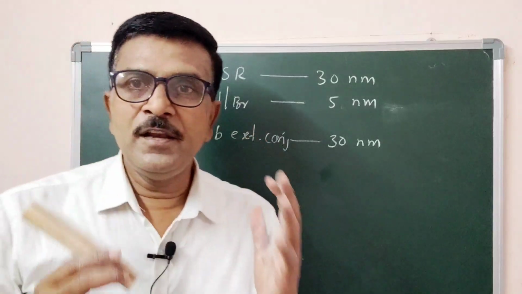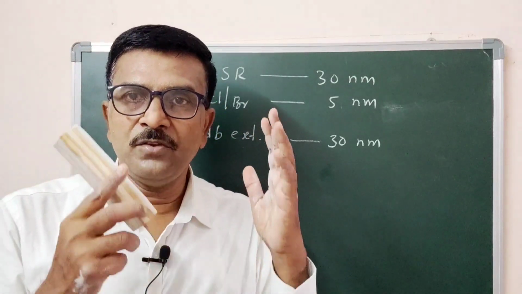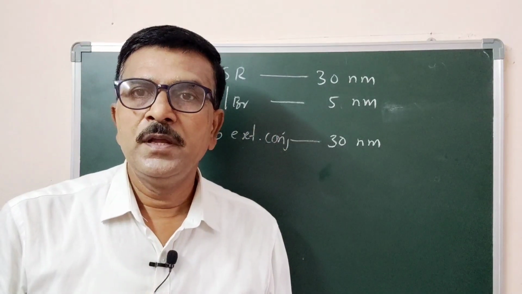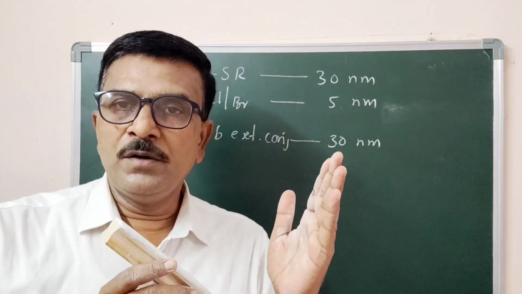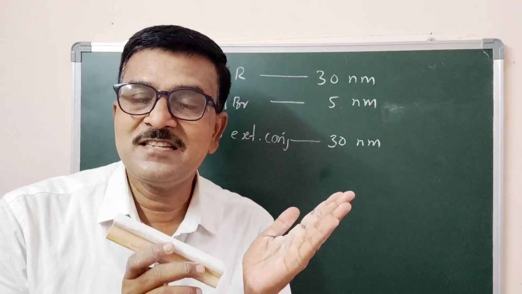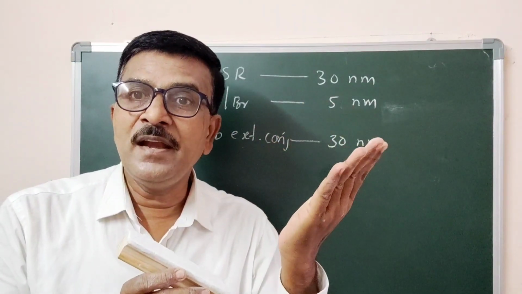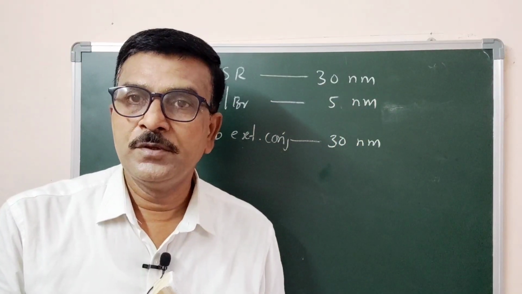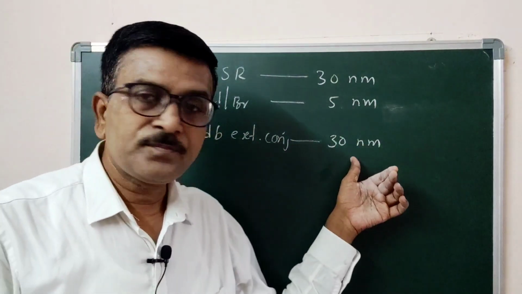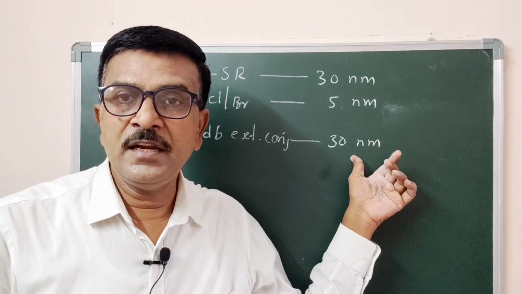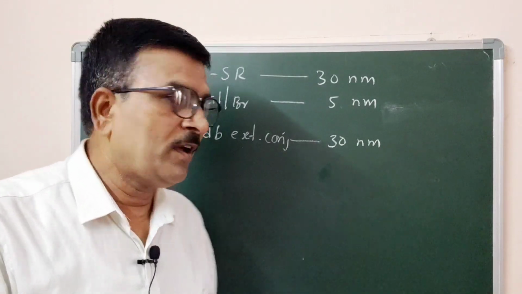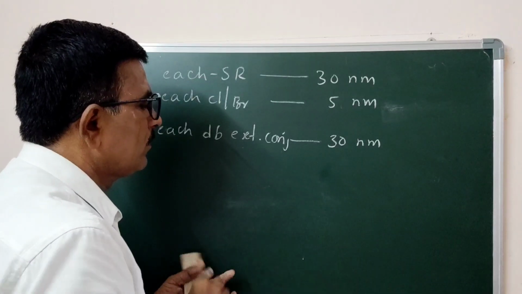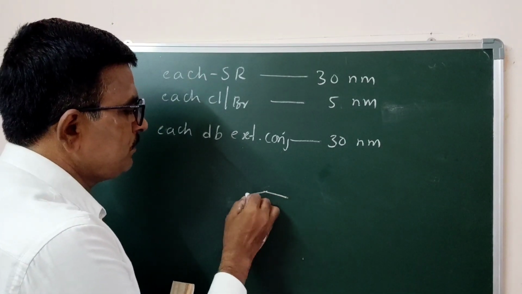Now in a molecule it has two conjugated double bonds, a butadiene system. If it extends its conjugation by one more double bond, then it affects 30 nanometer. For example, you take this system.